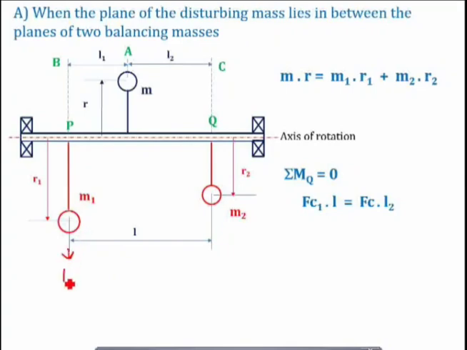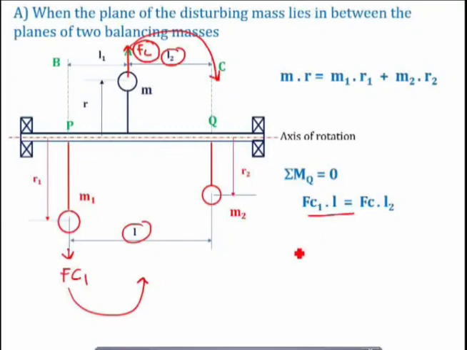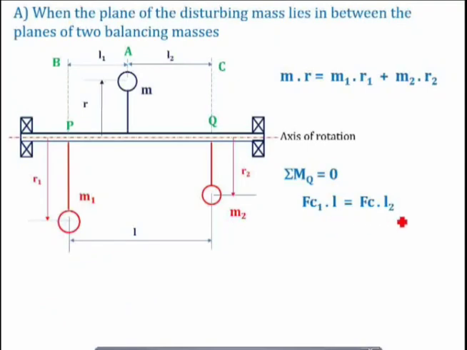FC1 is the centrifugal force due to the balancing mass M1, which is acting anti-clockwise, and the distance between FC1 and the point Q is L. Force multiplied by distance gives the moment, so FC1 into L is equal to FC into L2. Here FC is the unbalanced or centrifugal force of the disturbing mass, and it is acting clockwise. I have taken one on the left hand side and the other on the right hand side, since they are opposite, one positive and one negative, so the negative sign goes away on the right hand side. So I am getting the moment equation as FC1 into L equals FC into L2.